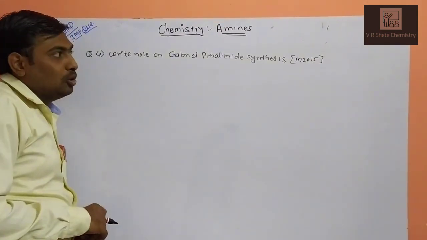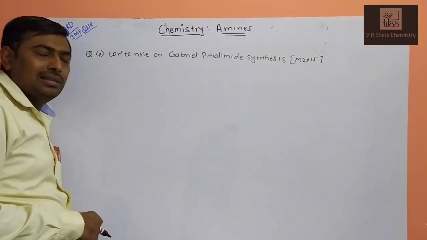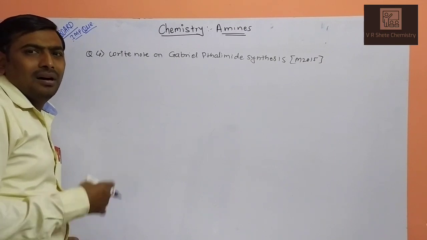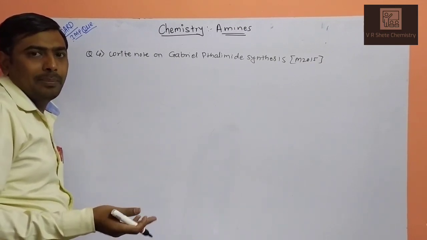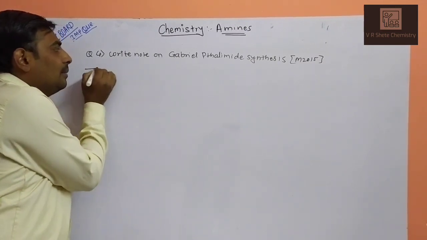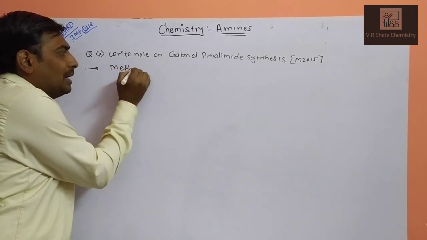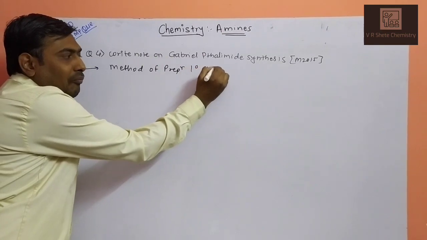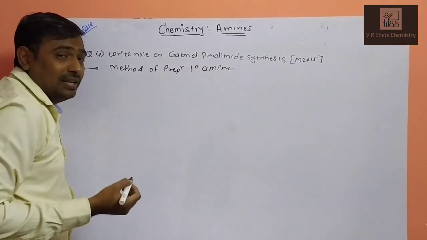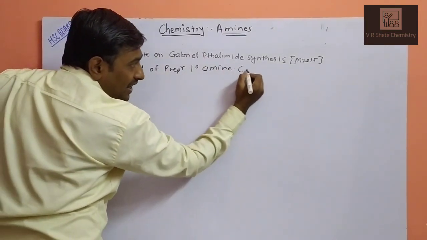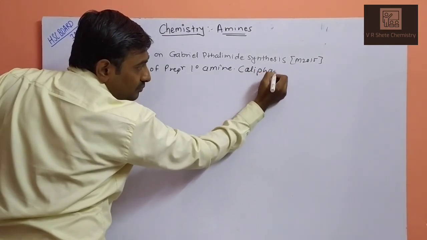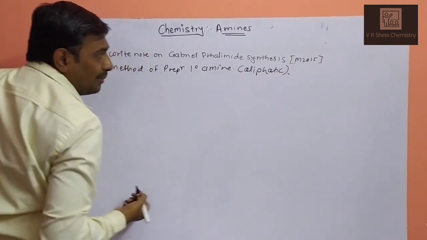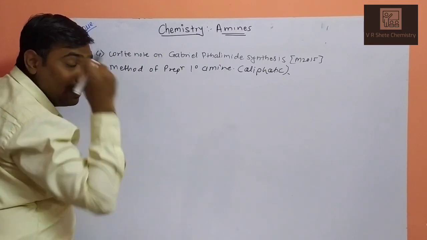Next question: write a note on Gabriel phthalimide synthesis, or the question may be, write any one method for preparation of primary amine. It's basically a method of preparation for primary amine, especially aliphatic amine, not aromatic amine. Aromatic amine cannot be prepared by this method.